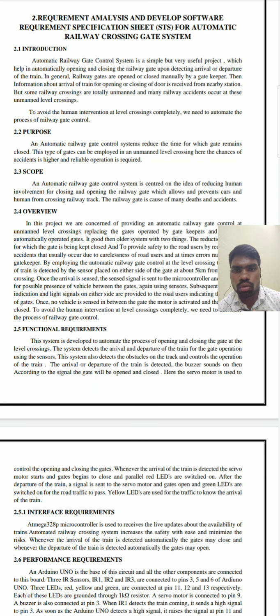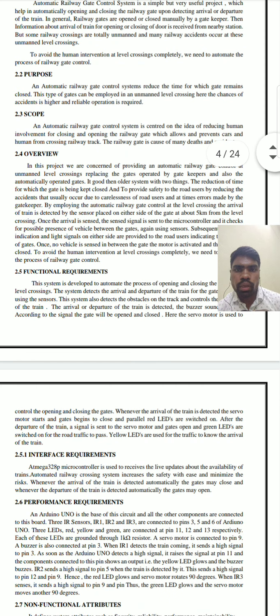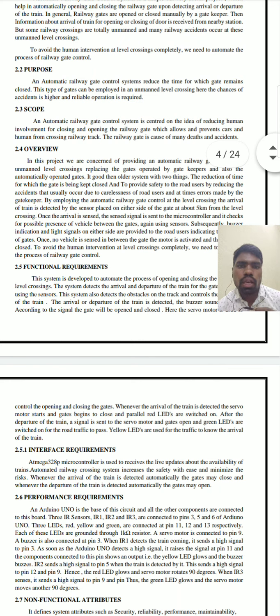railway gate control. Purpose: the main purpose of this project is an automatic railway gate control system that reduces the time for which the gate remains closed. This can be employed at unmanaged level crossings, where the chances of accidents are higher and reliable operation is required.